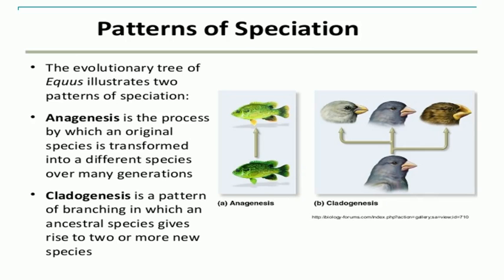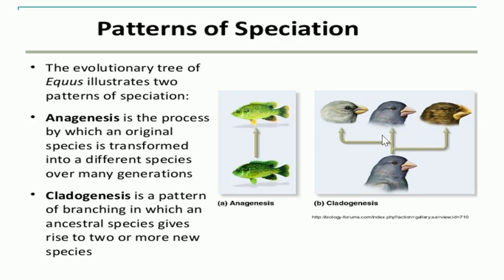Now we come to the patterns of speciation. There are two different patterns of speciation. The first one is called anagenesis and the second one is called cladogenesis. Anagenesis is the process by which an original species is transformed into a different species over many generations. So this is a one-way development which takes place over several generations, whereas cladogenesis is like a branching pattern.